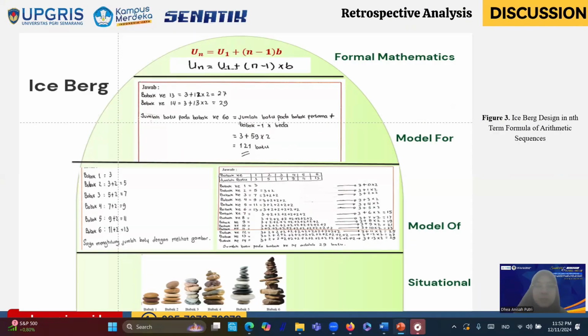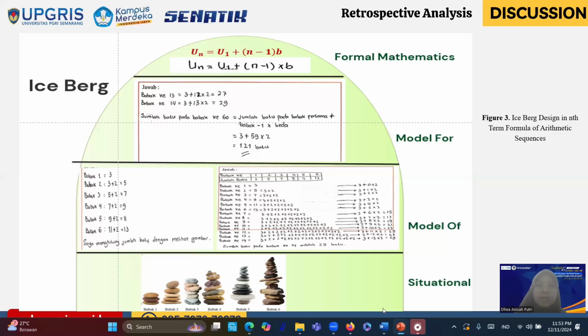The next one is discussion. In this discussion part, we will explain the result of the retrospective analysis. We have an iceberg here, and after conducting the second phase, it is shown that students' way of thinking in modeling the problem into a mathematical formula undergoes a horizontal mathematization process by providing the nth-term formula, which involves various symbols such as U1, Un, and B.